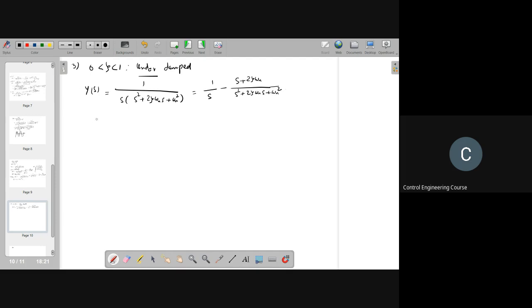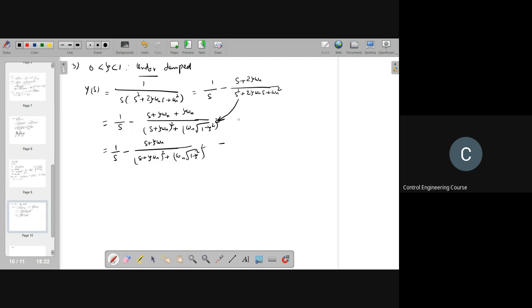Now I am simplifying this as 1 by s minus s plus zeta omega n by s plus zeta omega n whole square plus omega n square root of 1 minus zeta square whole square, minus zeta omega n divided by the same denominator. I am writing this directly; I already told you, right? How can we split like this?